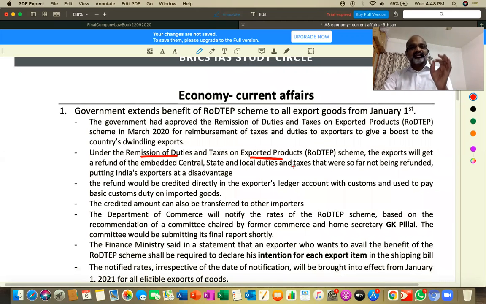If you could see, the exporter will get a refund of embedded taxes, in the sense whatever existing central government, state government, local taxes you have already paid on the goods that you have produced in India, and those goods have been exported outside. On those, I'm going to pay. If you have exported the goods and had paid taxes within India, I'm going to refund them. Good, no? Since you're bringing a lot of foreign exchange to India, as an encouragement to exporters, this is going to be refunded.